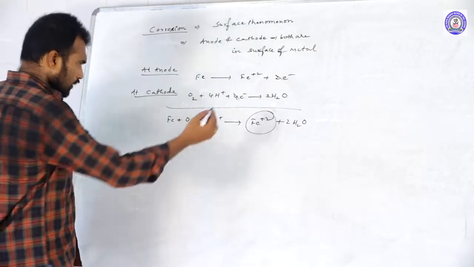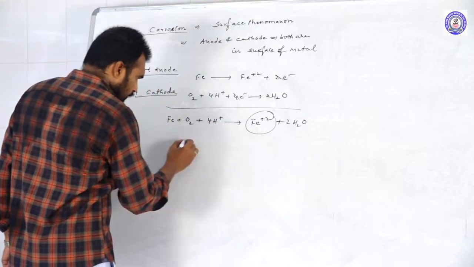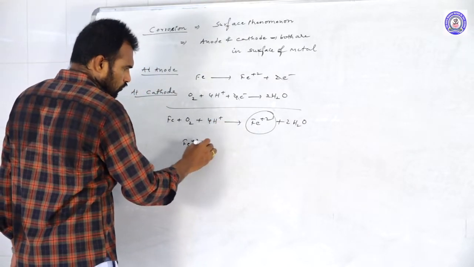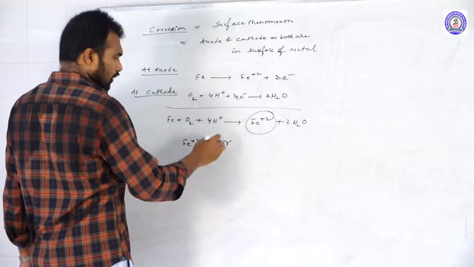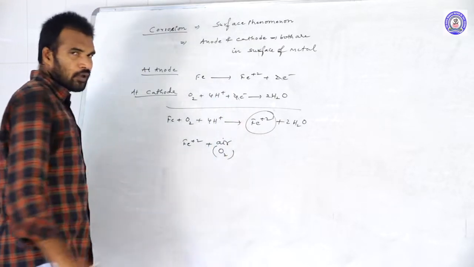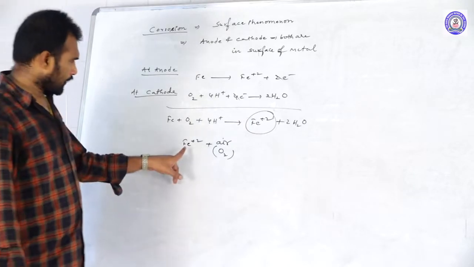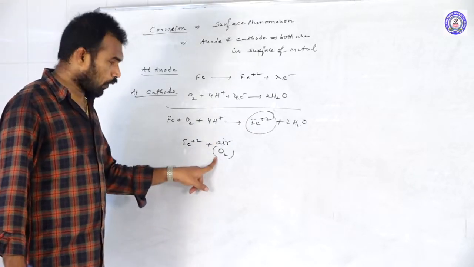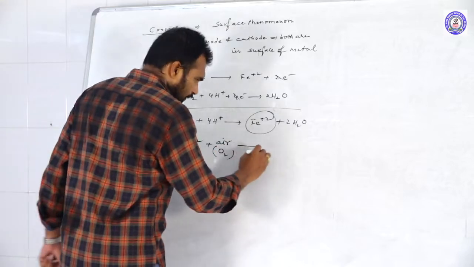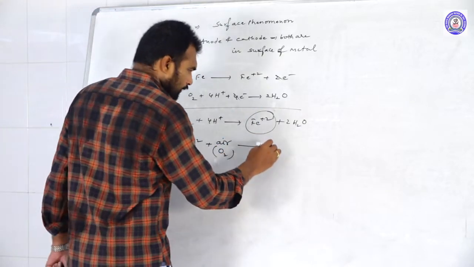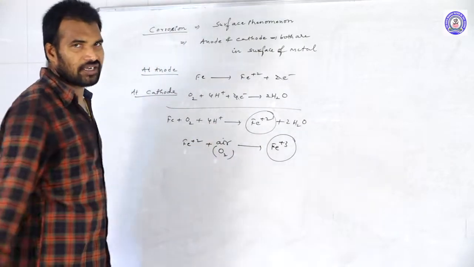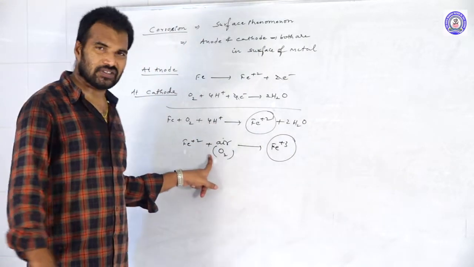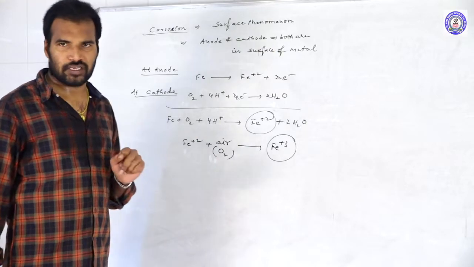Now what happens? The ferrous ions which are produced are further oxidized by air, the oxygen present in the atmosphere. They are oxidized by atmospheric oxygen in the presence of humidity, and form what? Fe3+. So ferrous ions are converted into ferric ions by atmospheric oxygen.